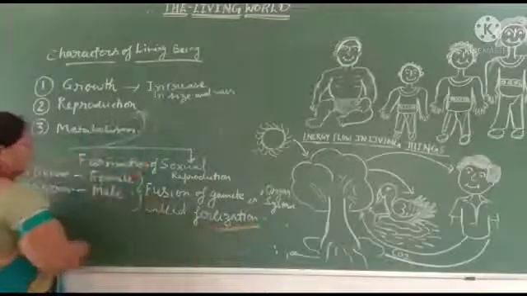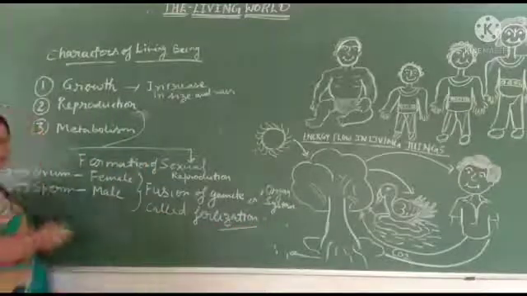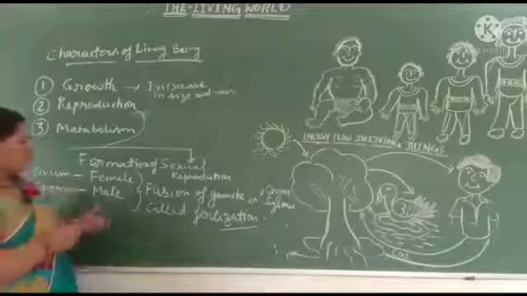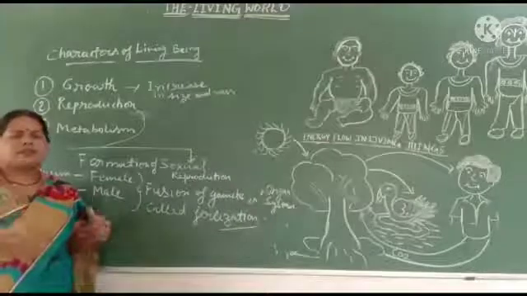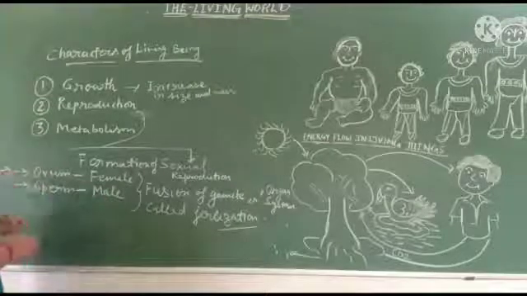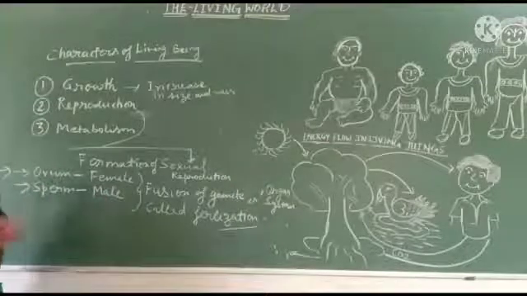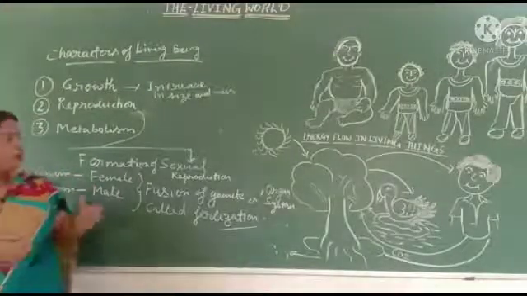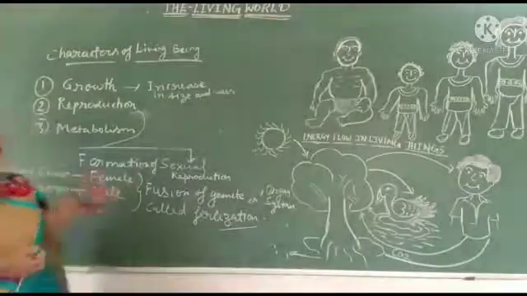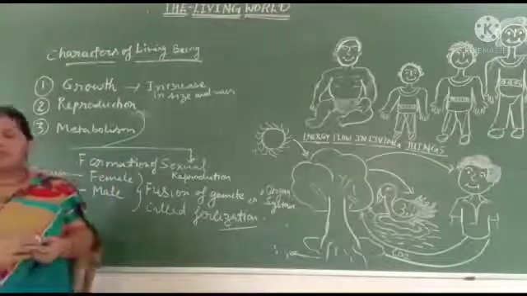When fertilization occurs, a zygote is formed, and the zygote develops through cell division: cells form tissue, tissue forms organs, and organs form the organ system. There are two types of reproduction, asexual and sexual.